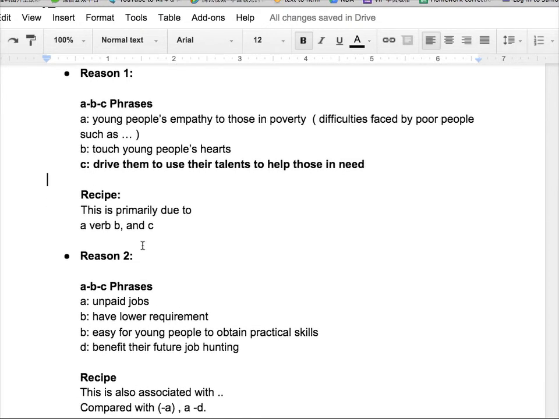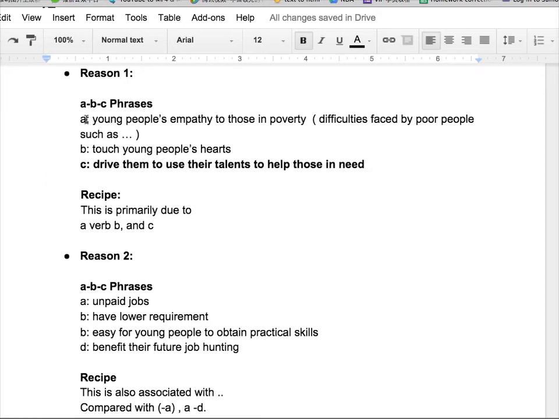So what is recipe? Recipe are the sentence structures that connect ABC together. You just need to put the ABC in this structure, then done. And every time you use the same recipe. For example, tomorrow you have a new topic, you still use the same recipe. This will save you lots of time. So that is why most of my students can increase their score to 7 in only 2 months. Sometimes they can do that in only 1 month.